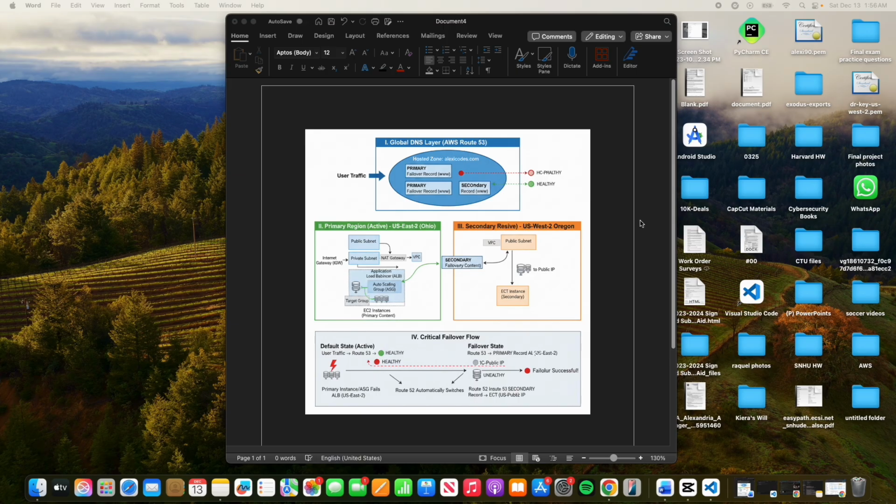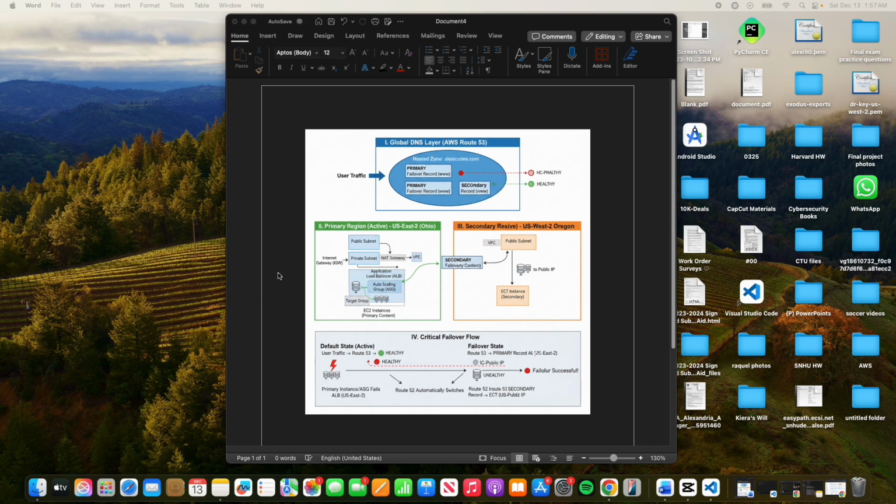The core objective of this project was to deploy a highly available, fault-tolerant web application spanning two AWS regions. This ensures that if our primary region suffers a total outage, traffic automatically fails over to a passive backup region, minimizing downtime. Let's look at the high-level architecture.